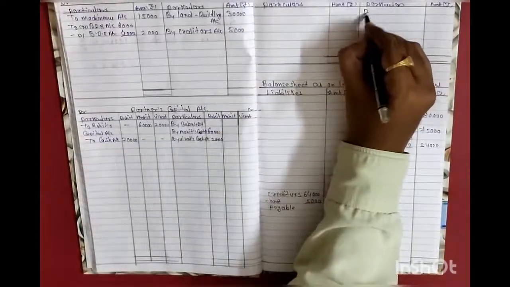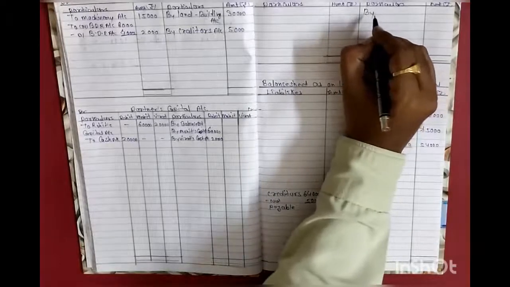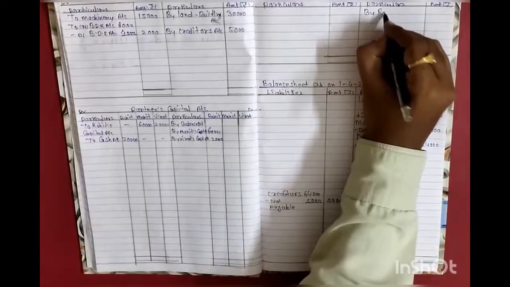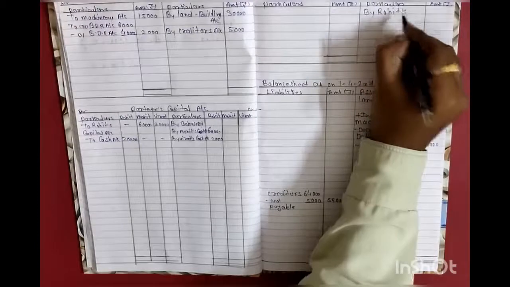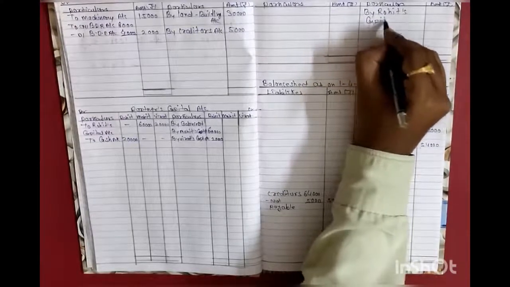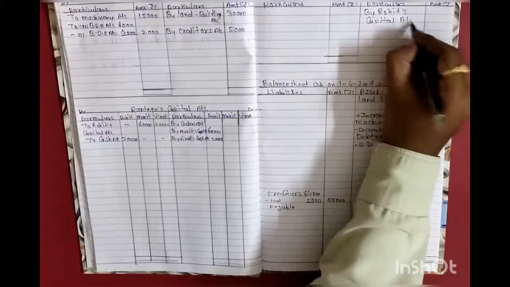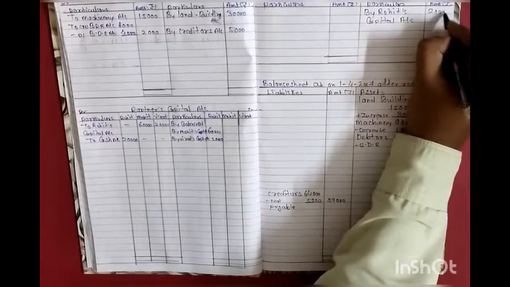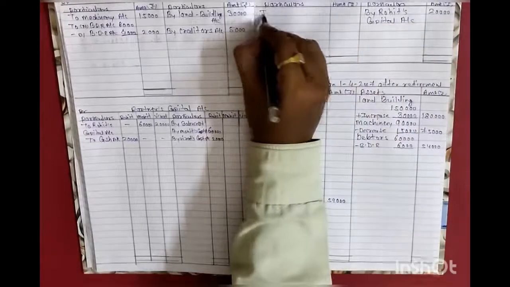Second effect, cash and bank account credit side, by Rohit's capital account 20,000.